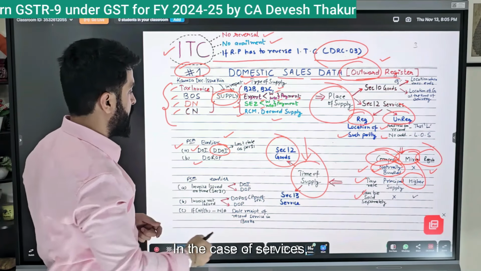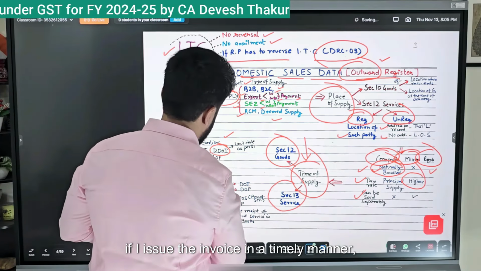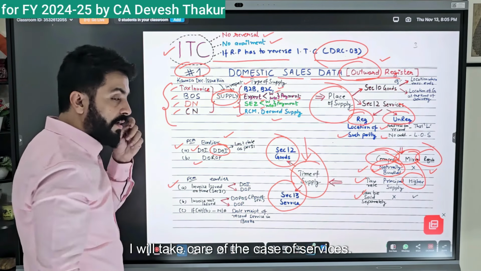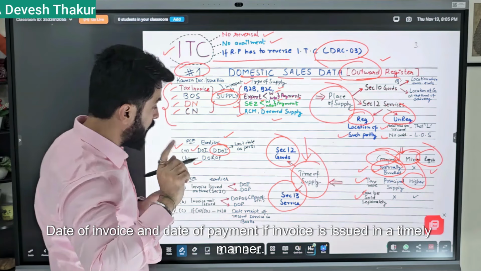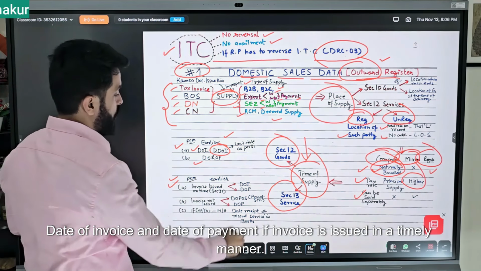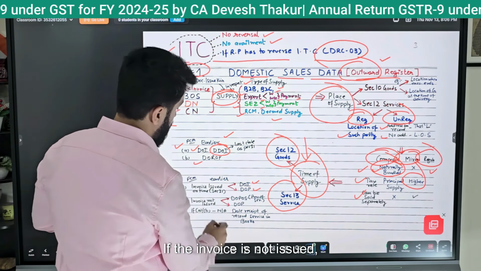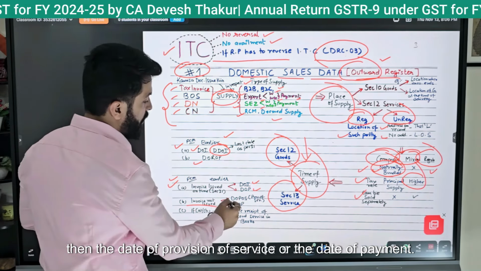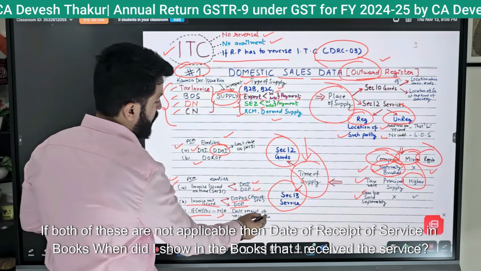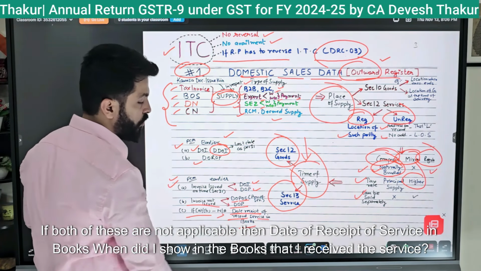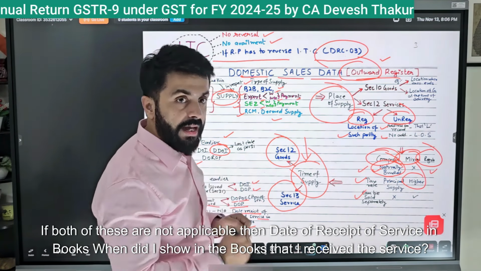In the case of services, if I issue the invoice in a timely manner, then the date of invoice and date of payment apply. If the invoice is not issued, then the date of provision of service or the date of payment. If both of these are not applicable, then the date of receipt of service in books. When did I show in the books that I received the service?